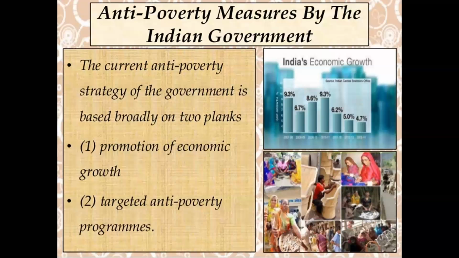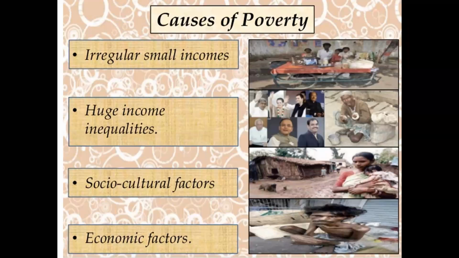And you can also give many other examples related to poverty. In chapter 2, we also discussed industrial unemployment and disguised unemployment. Because in our country, of course, we are also aware of the huge population, and not every person is able to get a job according to their capability. So this person is also involved in different kinds of job activities. So this is also a factor of poverty.